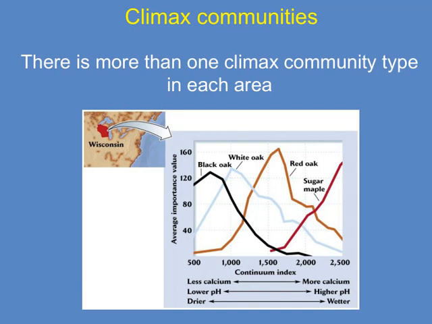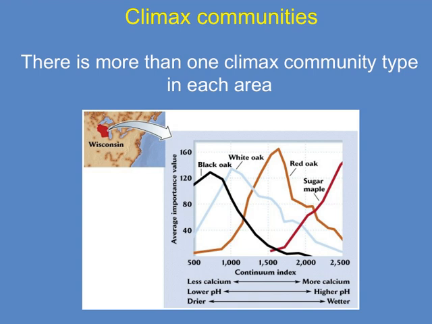When we talk about climax communities, it's important to recognize that there isn't just one single type that dominates every area. In fact, many regions can support more than one climax community, depending on factors like the local climate, soil, and other environmental conditions. This means that an area might have different stable communities coexisting or existing at different times, each adapted to specific conditions.